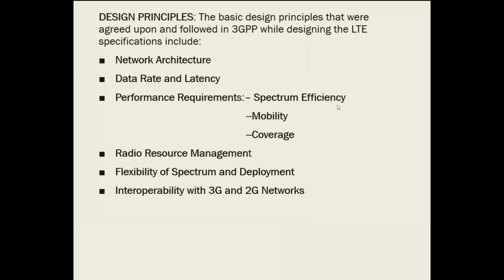Coming to the spectrum efficiency, the average downlink user data rate and the spectrum efficiency target will be 3 to 4 times that of the basic radio network. Whereas for uplink also it will be 3 to 4 times that of the basic radio network.